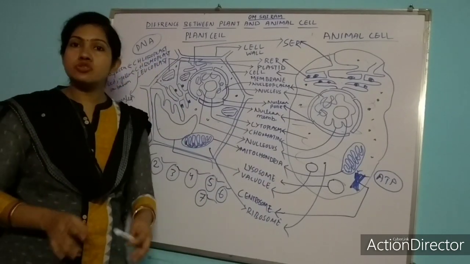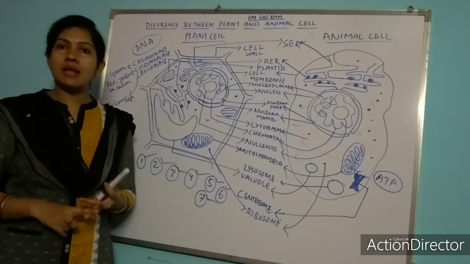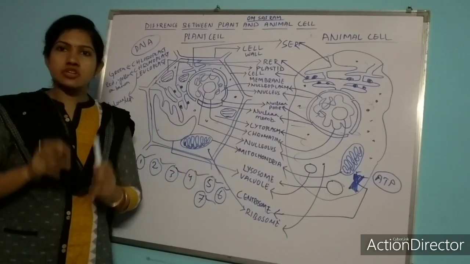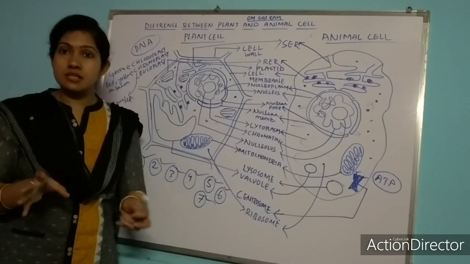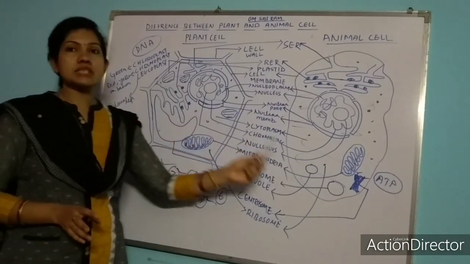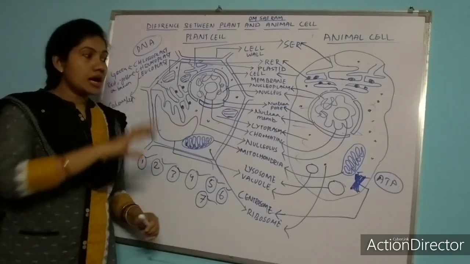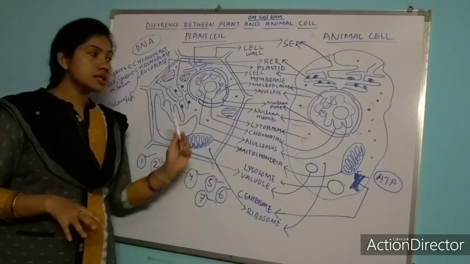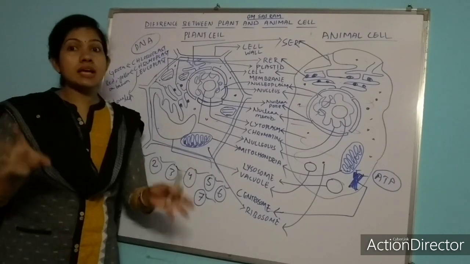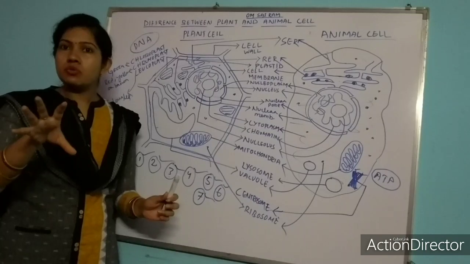The three main constituents of plant and animal cell are cell membrane or plasma membrane, cytoplasm and nucleus. Cytoplasm contains small tiny structures, we call them cell organelles, and we have discussed all the cell organelles of plant cell as well as animal cell. Just go through the video again. Again try to draw the diagram of plant cell and animal cell on your own. Then only you can get clear about the topic. This is my one request to you all.